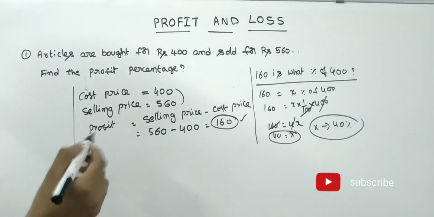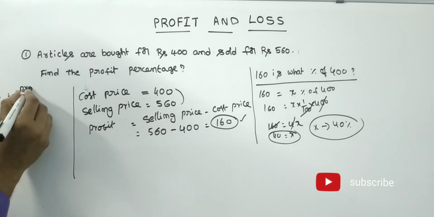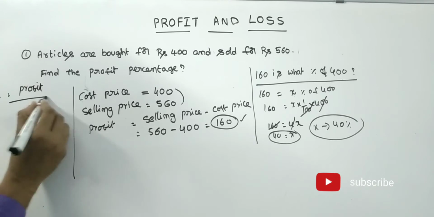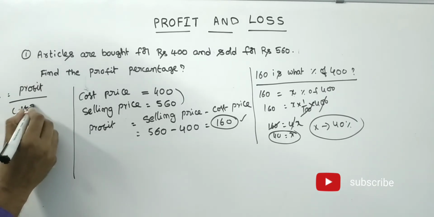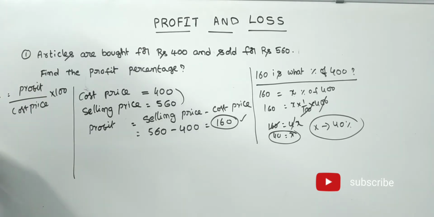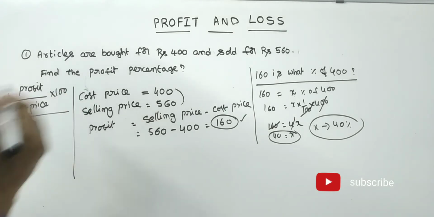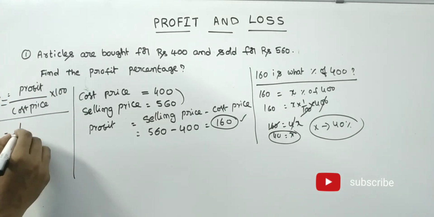Then I will tell you the formula. Profit percentage equal to profit by cost price into 100. See friends, whenever he asks for profit percentage, that is equal to profit by cost price into 100. What is the profit? 160.